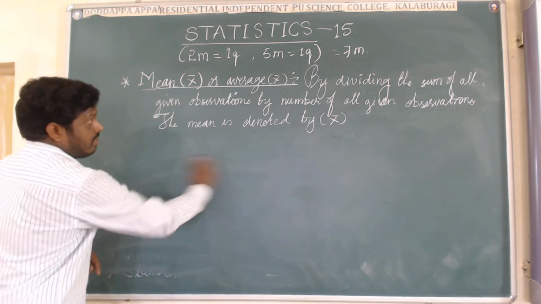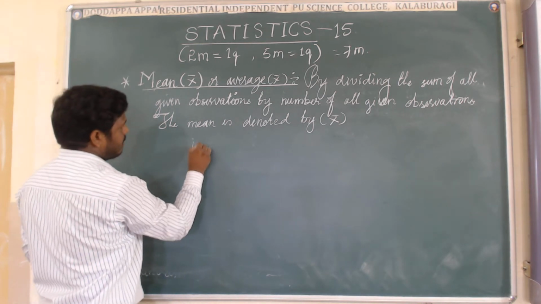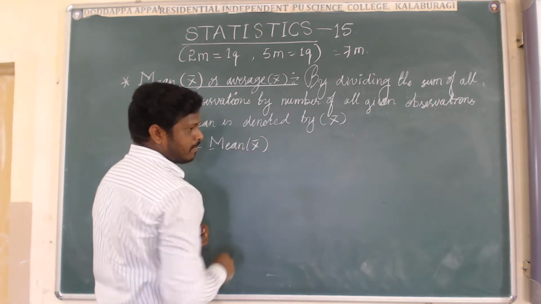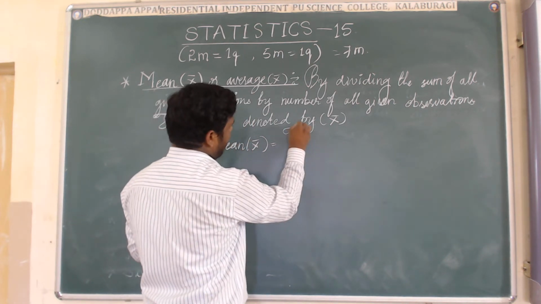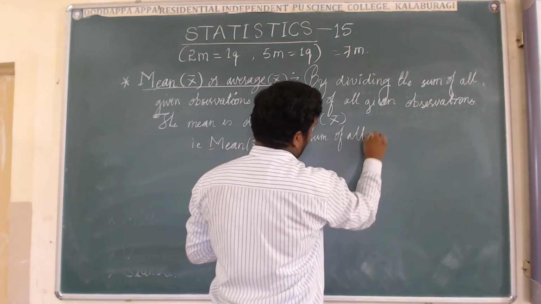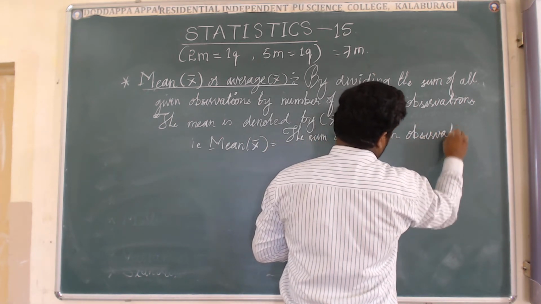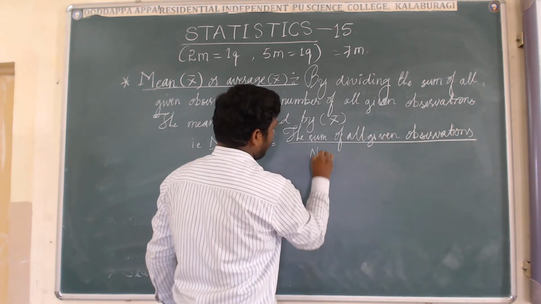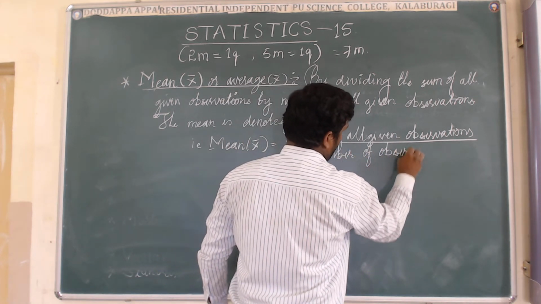Now it is in words. Now I am going to write it symbolically. That is, mean is denoted by x bar, and symbolically this means the sum of all given observations divided by the number of observations.